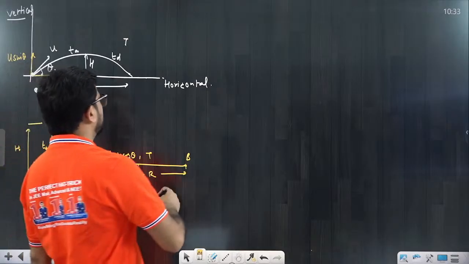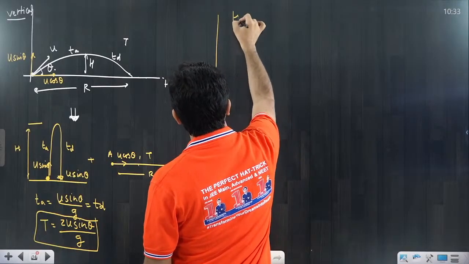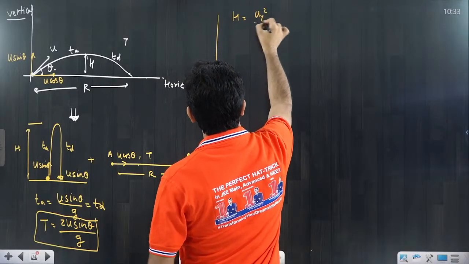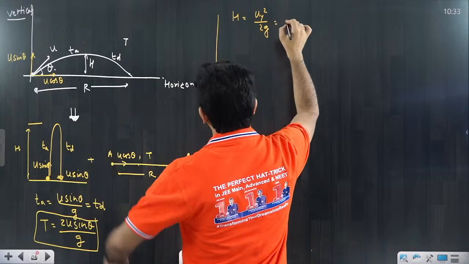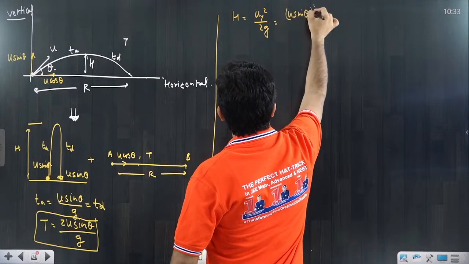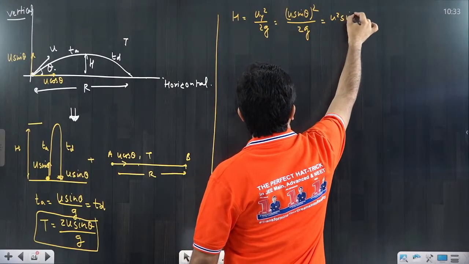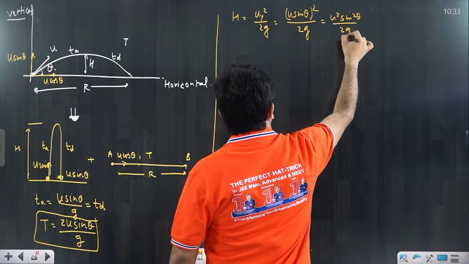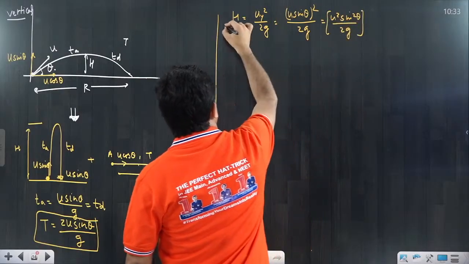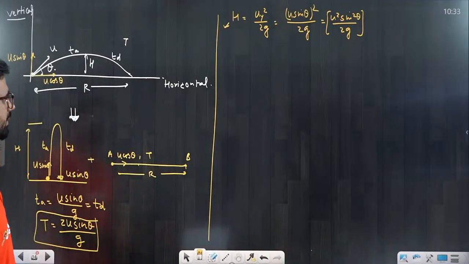Similarly, if I ask you what is the maximum height, the maximum height h is equal to u y square upon 2g. That means vertical velocity, u sin theta, whole square divided by 2g, which is equal to u square into sin square theta divided by 2g. That is the maximum height attained by this particle.